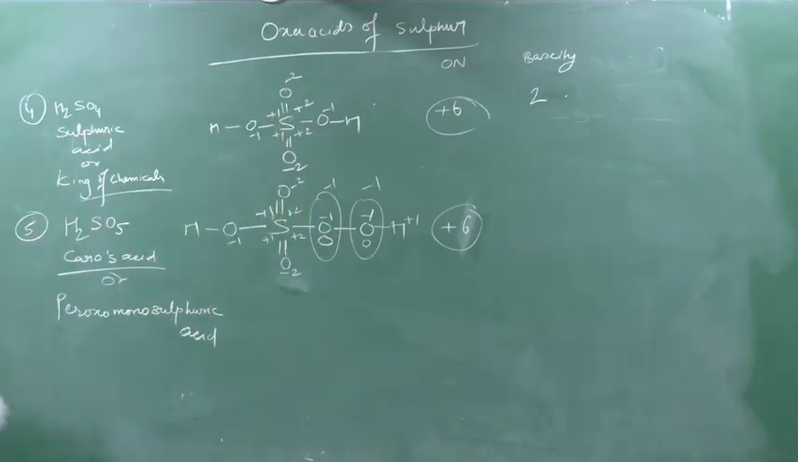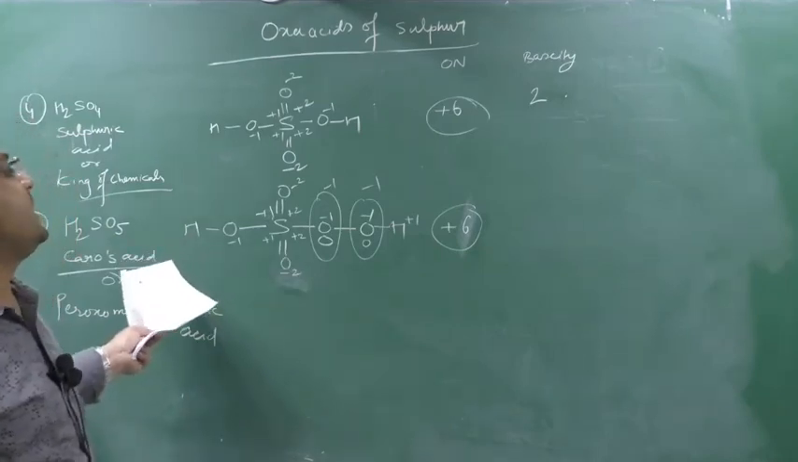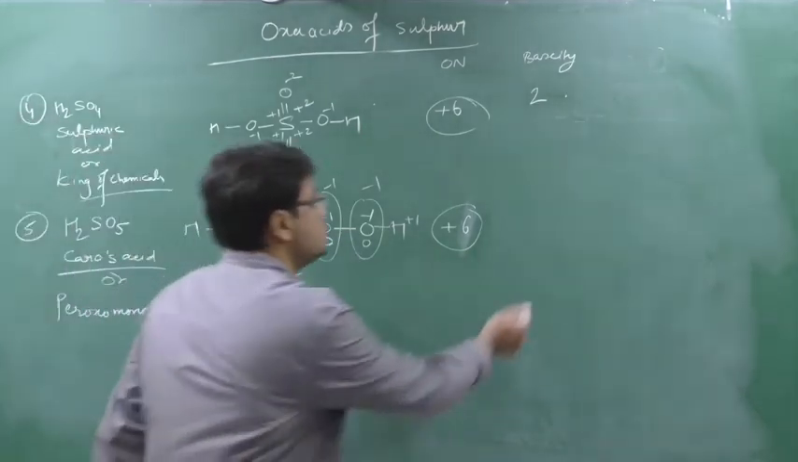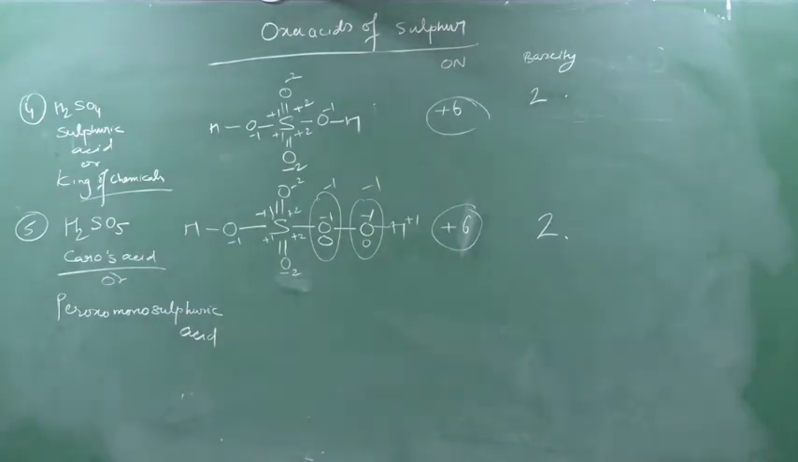Write down. What is the basicity? The number of hydrogens associated with oxygen. How many hydrogens are associated with oxygen? 2 hydrogens. So basicity is 2. Write down this. Done? Take a screenshot.